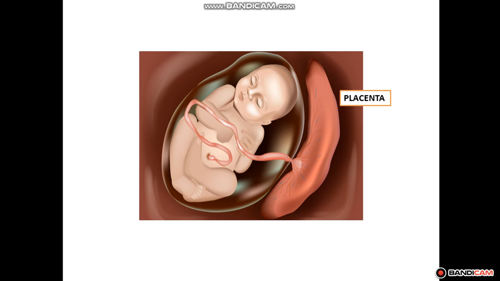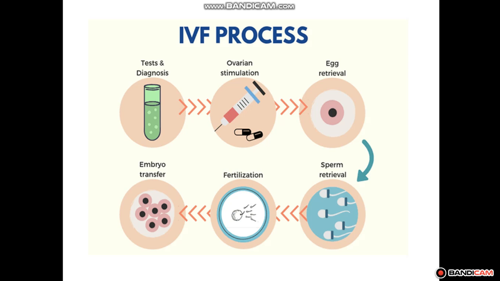Now there is one case: in some women, the fallopian tubes, that is the oviducts, are blocked due to some reasons. As you know, fallopian tubes are the site of fertilization, right? And only if fertilization takes place will the woman be pregnant. But if the oviducts are blocked, then what will happen? These women are unable to bear babies because sperms cannot reach the egg for fertilization, right? So in such cases, what do doctors do?